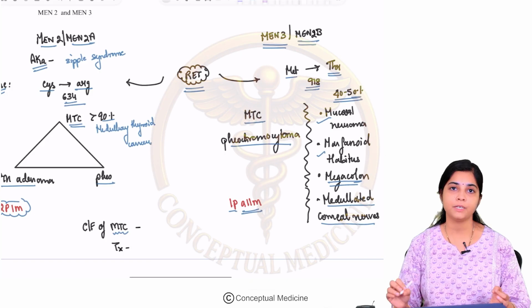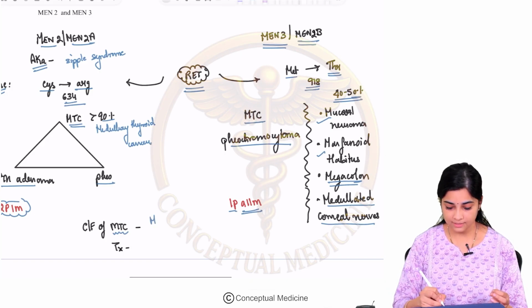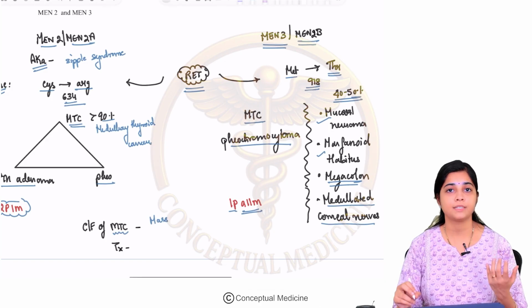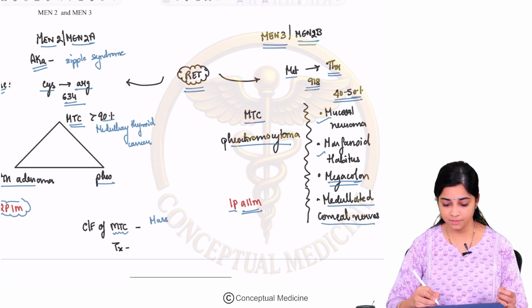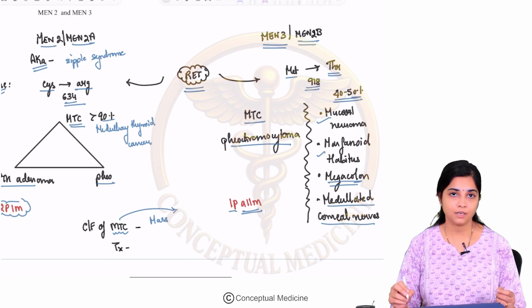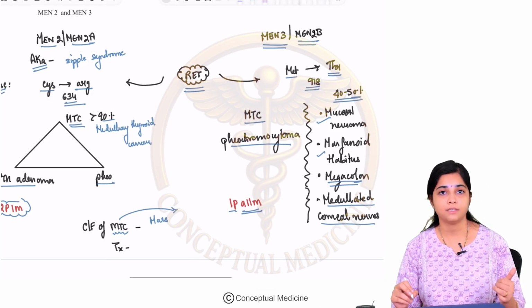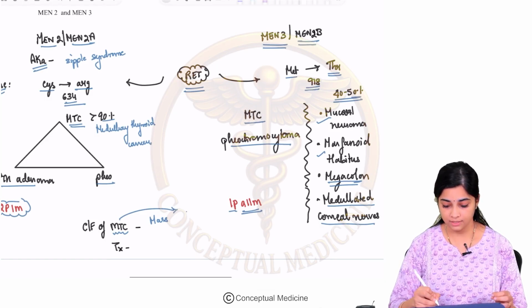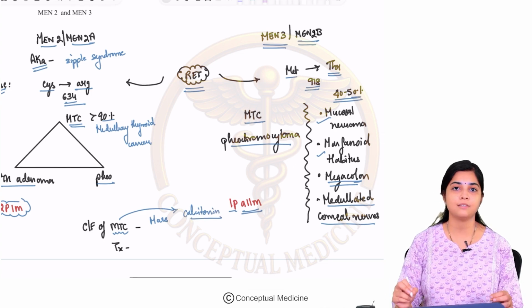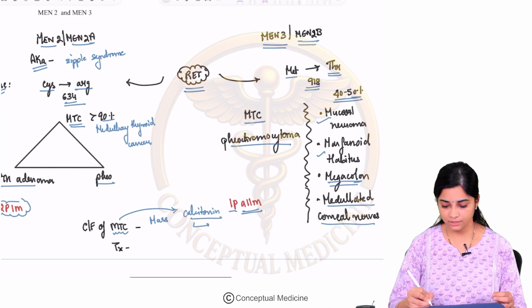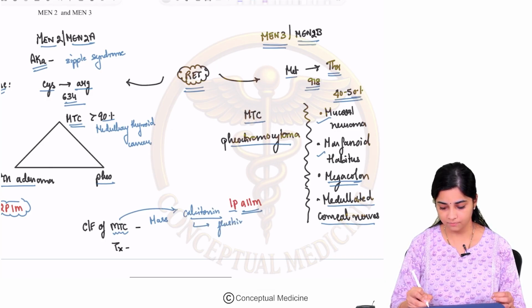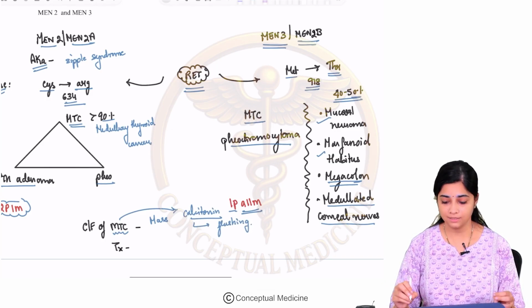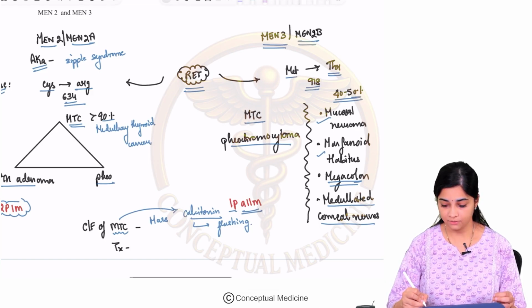The clinical features of medullary thyroid cancer: this can present as a mass in front of the neck and cause compression symptoms. And what is the tumor marker of medullary thyroid cancer? You would have learned in surgery. Or in other words, what is secreted by your medullary thyroid cancer? It is your calcitonin, which is produced from the C cells of the thyroid gland. This calcitonin can cause other symptoms like flushing. It can cause weight loss or diarrhea.